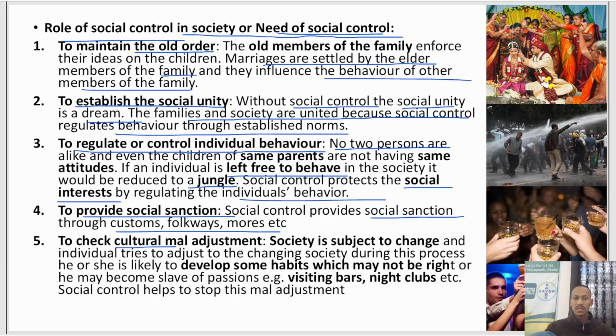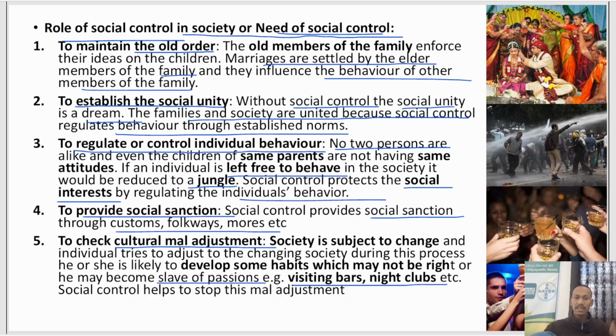Then, to check cultural maladjustment. Society is subject to change. The problems that were present in society in the 1960s were different from the problems present at the moment, so those problems cannot be solved by old thinking, right? So we have to change. For example, we have to teach people that visiting bars and nightclubs makes one a slave of passion.